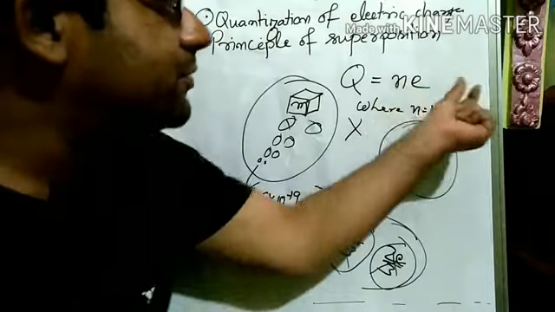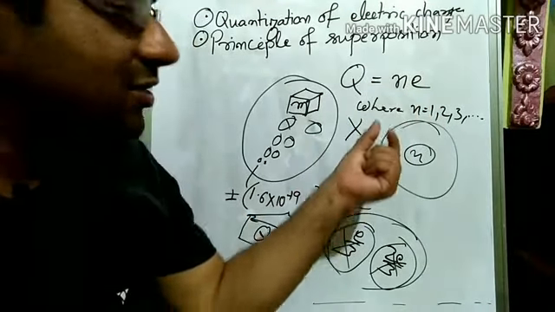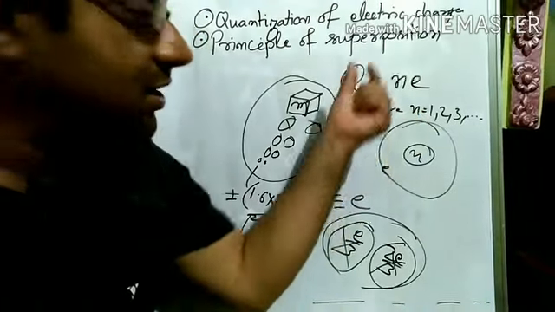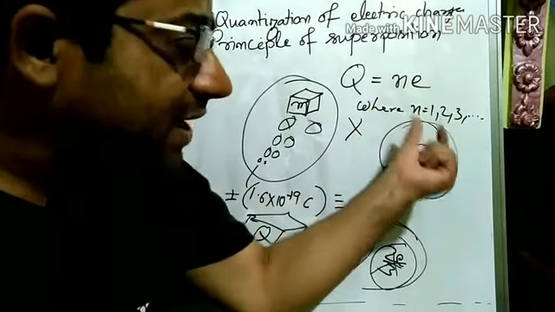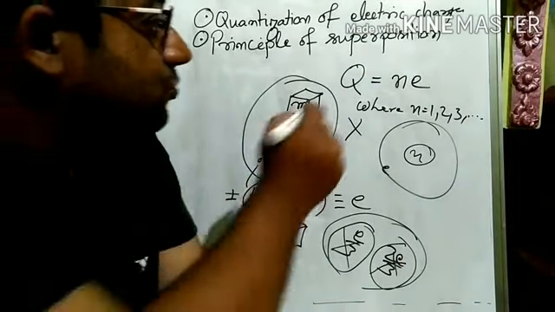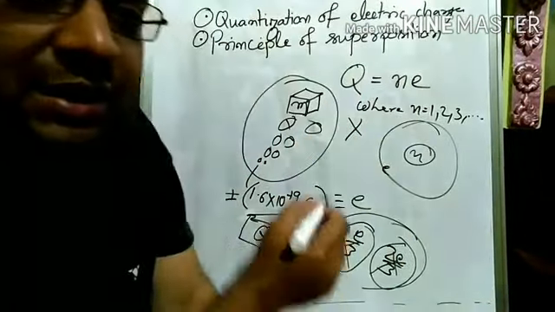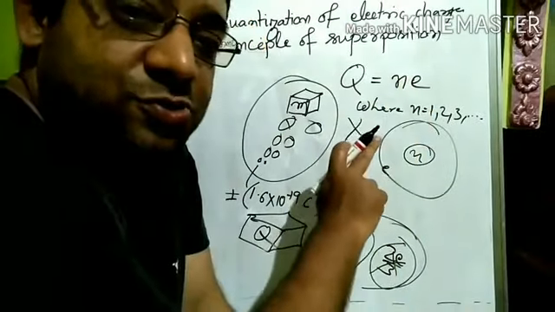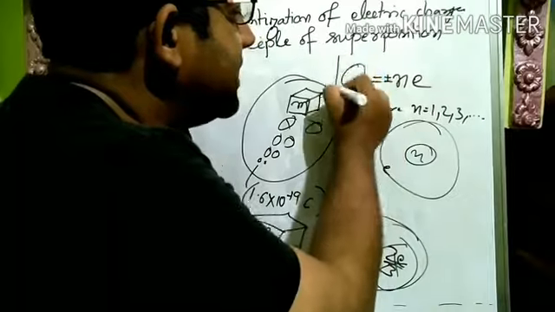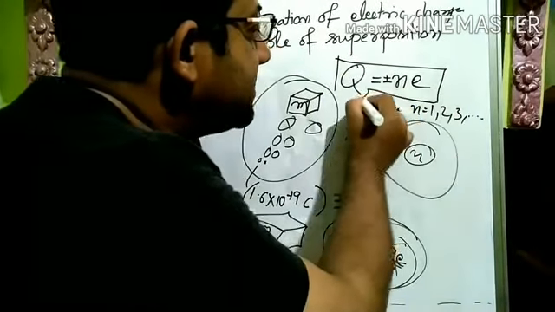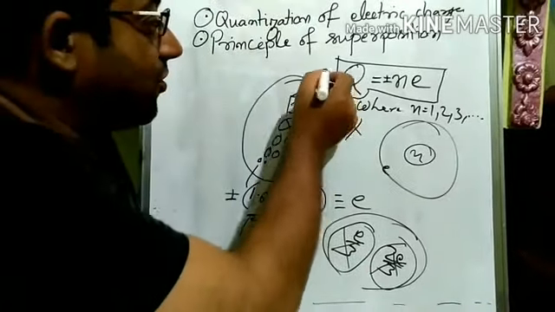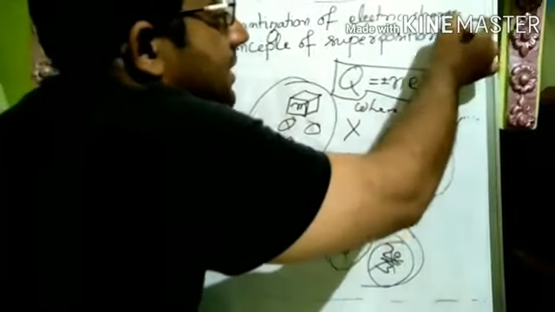It cannot be 1.5 e or 0.5 e or 2 by 3 e, some fraction. n can never be a fraction. It must be an integer. So Q is equal to plus or minus n e, since e can be plus also, minus also. This, Q equals plus or minus n e, is the mathematical expression of quantization of electric charge.